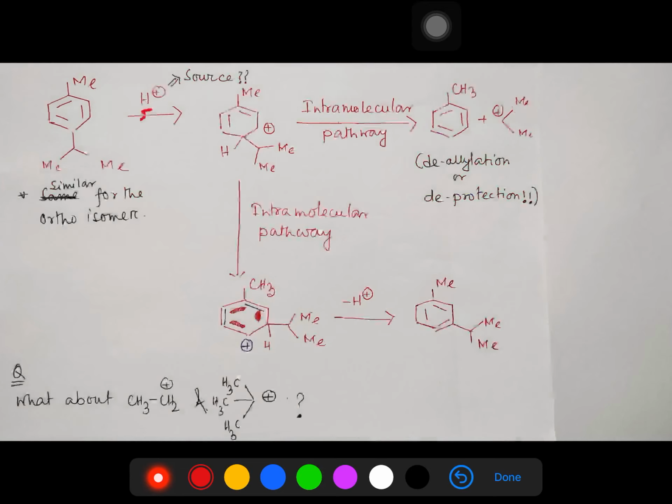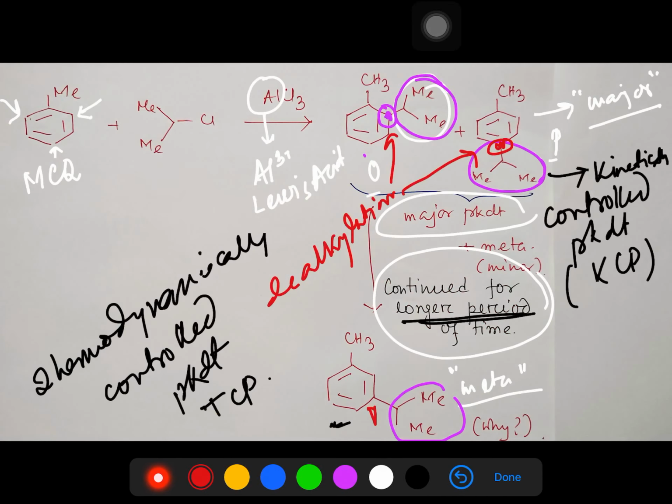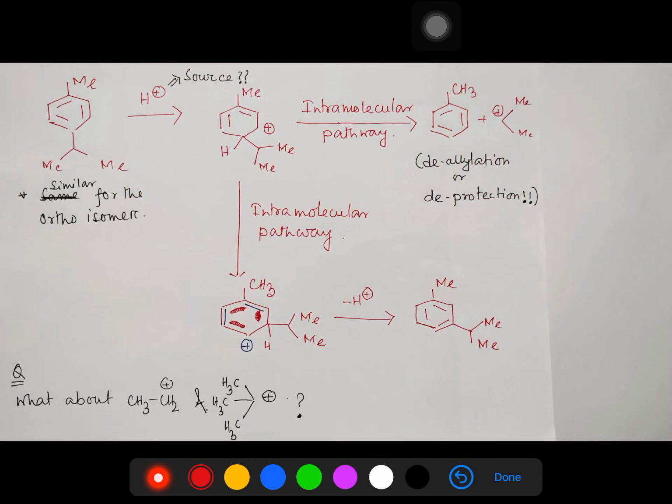If you look at this here, after this aromatic electrophilic substitution, there is another product produced, that is HCl, and this HCl is the source of this H plus. So it will undergo, this is actually an ipso substitution. I have already discussed ipso substitution in a dedicated lecture. You may visit it if you want to learn more.